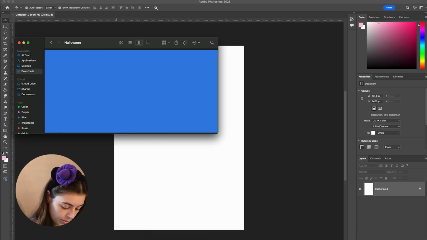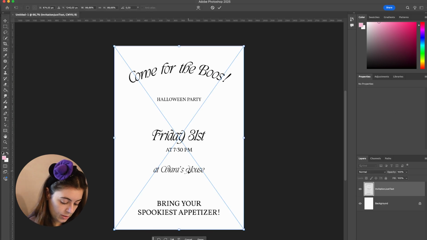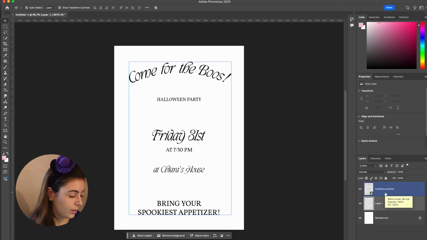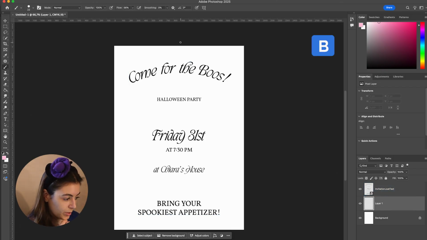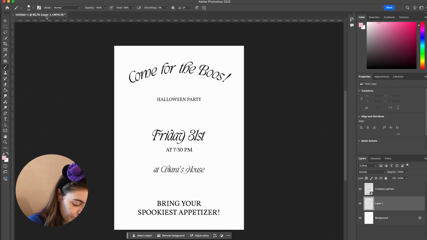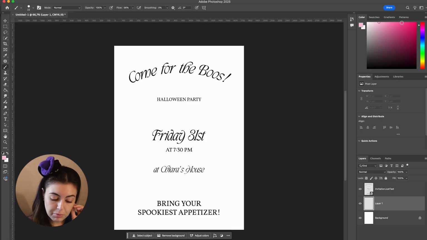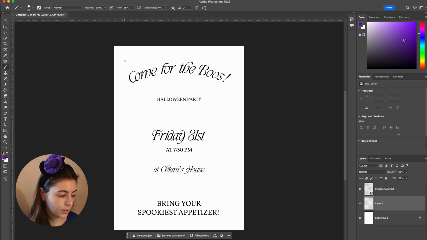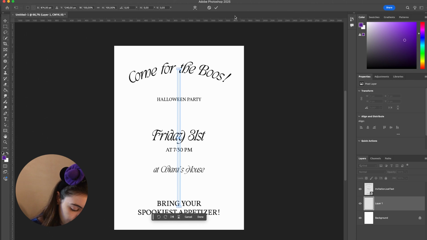Okay, so now we're gonna put in the PNG that we exported. So we have our text, and then we're gonna create a layer between the two, and what we're gonna do here is basically draw the banner that we were talking about. I'm gonna press B for brush. I'm gonna select a color, let me think. What colors can we do? Maybe green and purple. Okay, I'm gonna use this one for the borders, and then I'll figure out if I like it or not. And then we can decide to color the inside with a light purple so we can keep the text black. I'm gonna activate my mirror.